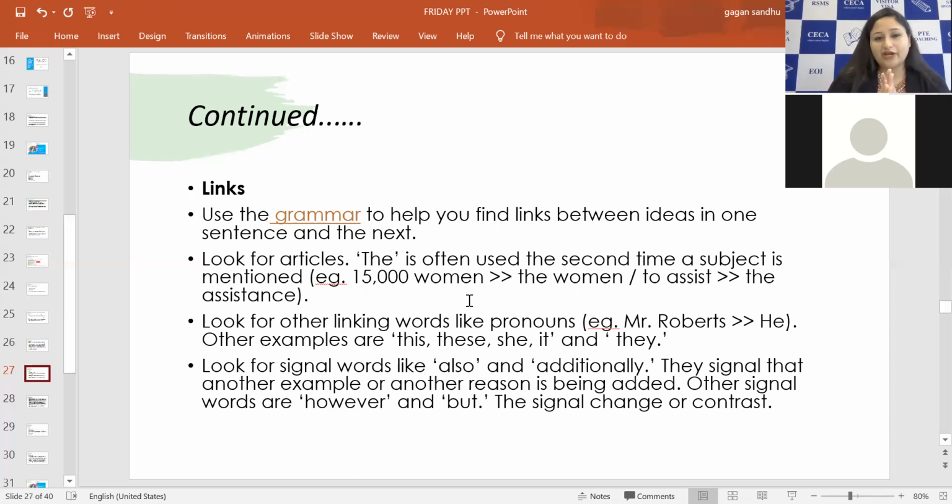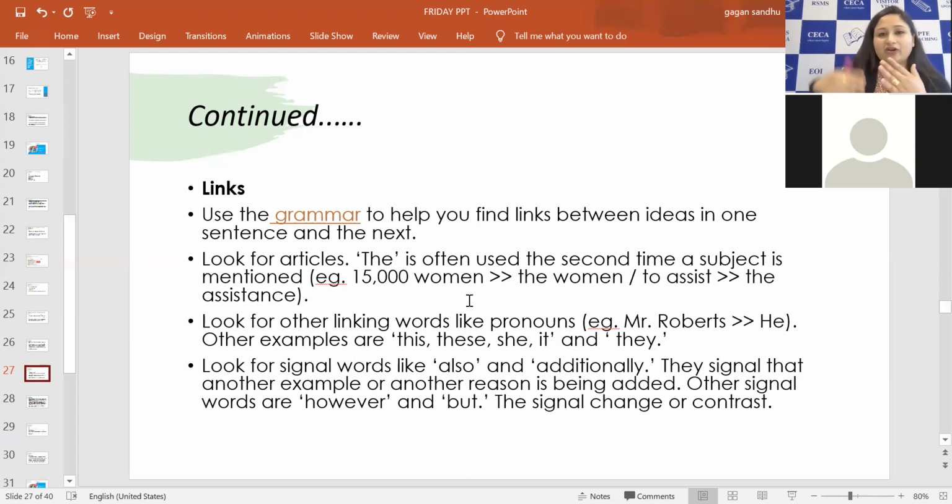Then there are signal words like also, additionally. And then there are contrastive words, which are again signal words, however, but. Additionally and also are used when I'm saying something and I want to add more detail. I'm saying something already, and I add a sentence with also or as well, but then there is a sentence with however.